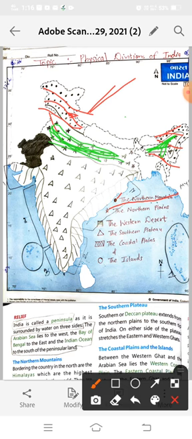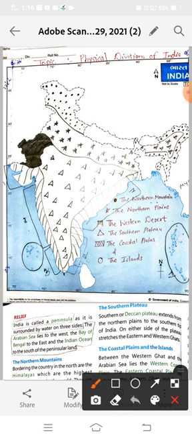See here again, this is our Himalaya, and in the south of the Himalaya, when we go downside of the Himalaya, we have the Great Northern Plains. All these stars are showing you the Northern Plains.